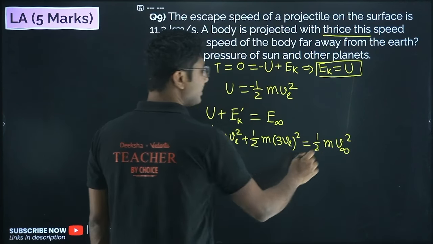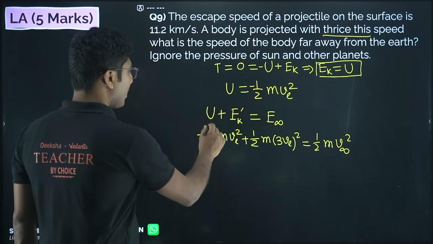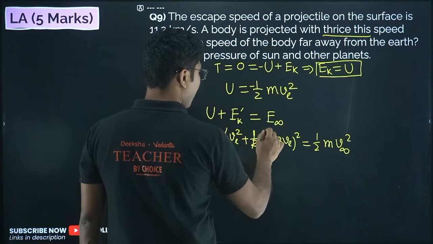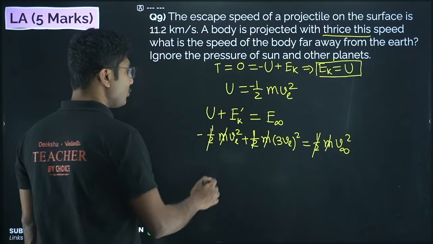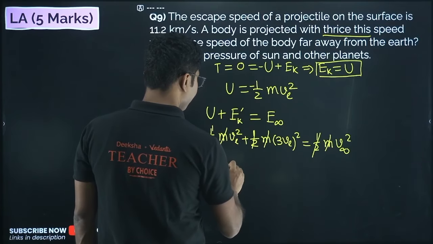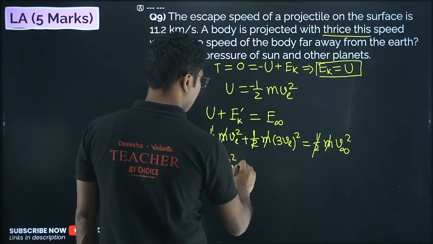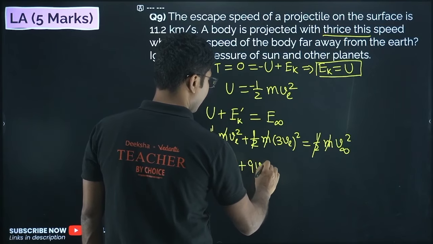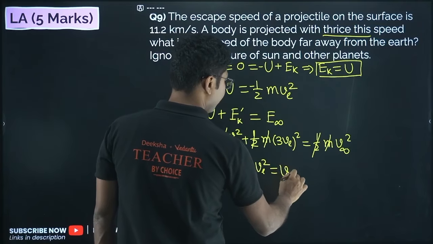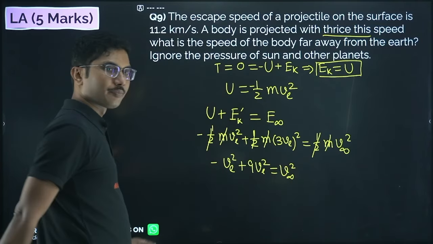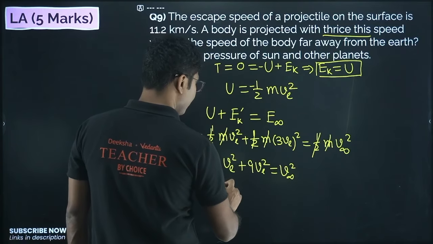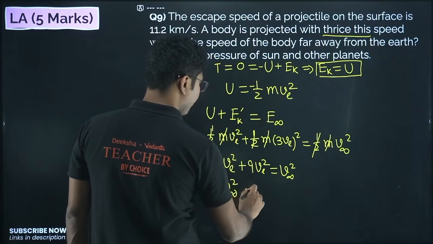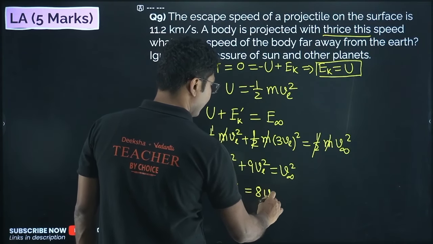We are trying to find this v infinity, right? So half m will be common and cancel. So what we got? Minus v square plus 9v square equals v infinity square. So minus 1 plus 9, v infinity square will be equal to 8v square.